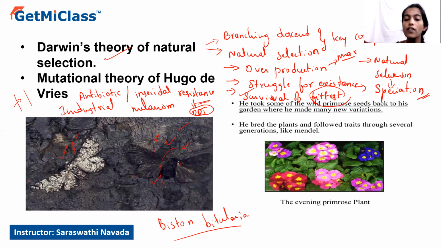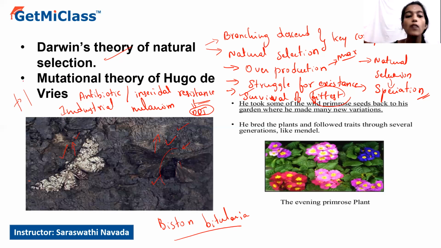But due to continuous exposure to DDT, the mosquitoes gained resistance, so that some of them were capable of surviving even in the DDT environment, and these resistant varieties were considered the fittest organisms by nature. So that is how it explains Darwin's theory of natural selection.